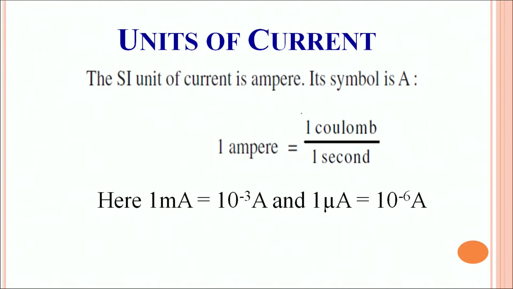Now, 1 ampere of current actually is a larger unit. You can define smaller units. 1 milliampere is defined as 10 raised to power minus 3 of an ampere, milli means 10 raised to power minus 3, and 1 microampere is defined as 10 raised to power minus 6 of an ampere. So, how is this charge carried?